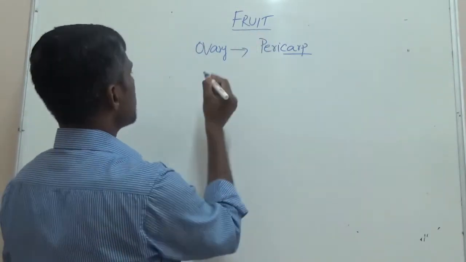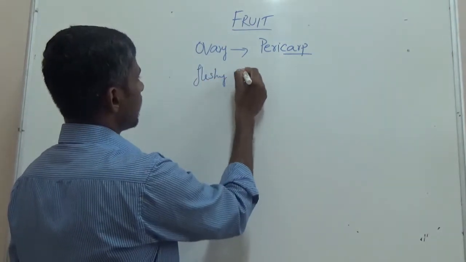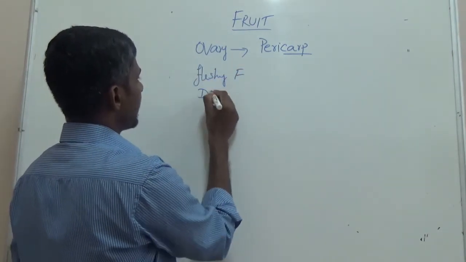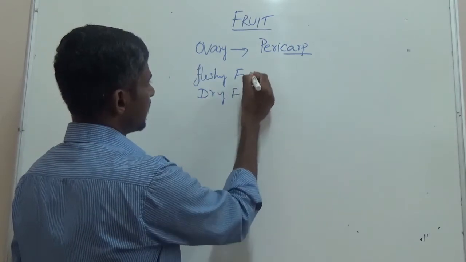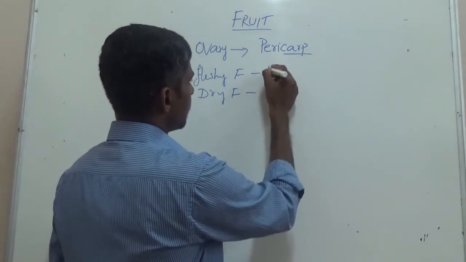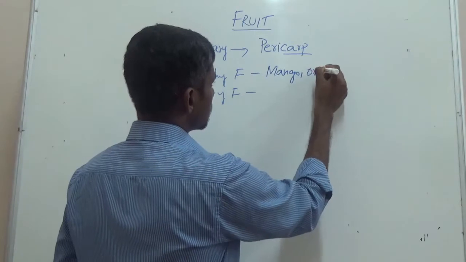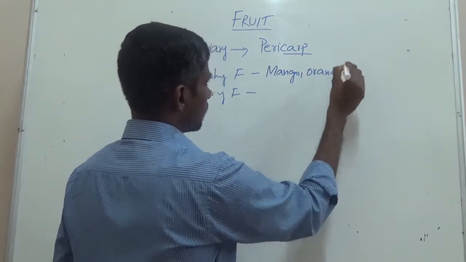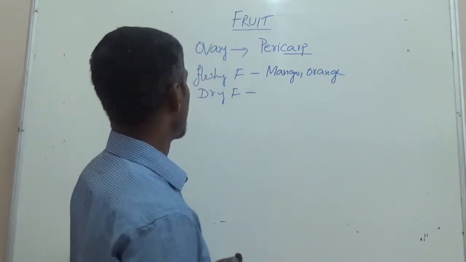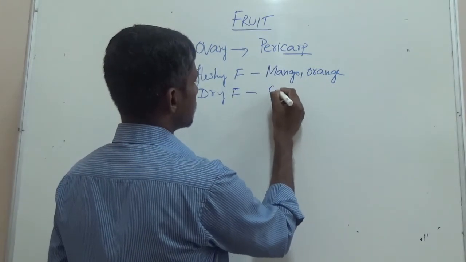And the fruits can be either fleshy fruits or they can be dry fruits. For example, for fleshy we can think of mango, orange. I can go on. And among dry fruits we can think about groundnuts.